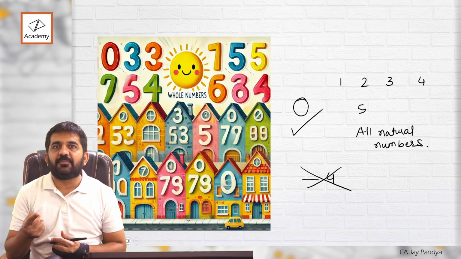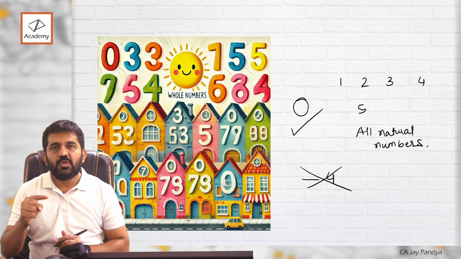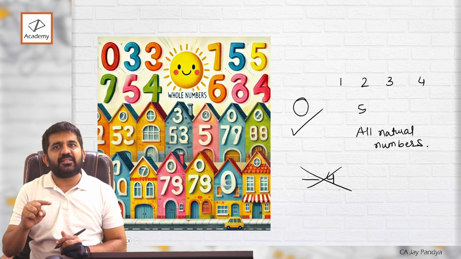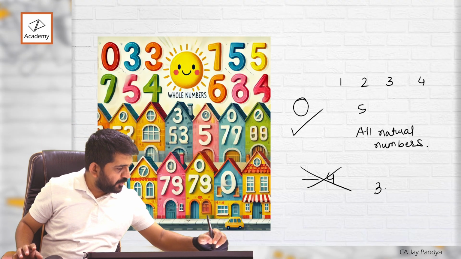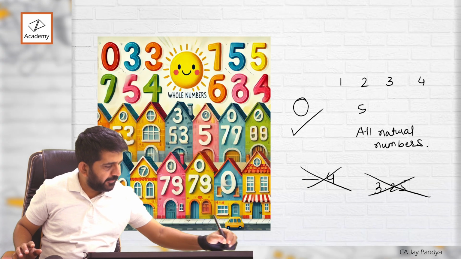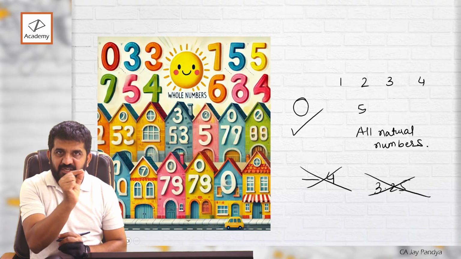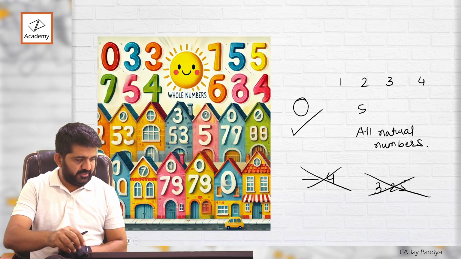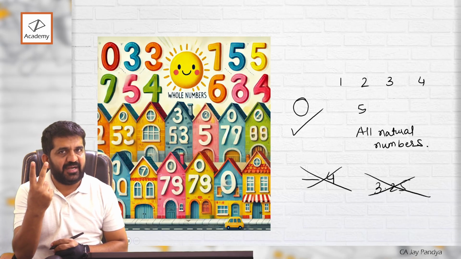So what is a whole number? Whole numbers are all positive numbers including 0. What are natural numbers? They are all positive numbers excluding 0, right? And is decimal included in this? No, right? The name itself suggests whole number, not in division or not in points. So we know two things: natural number and whole number.